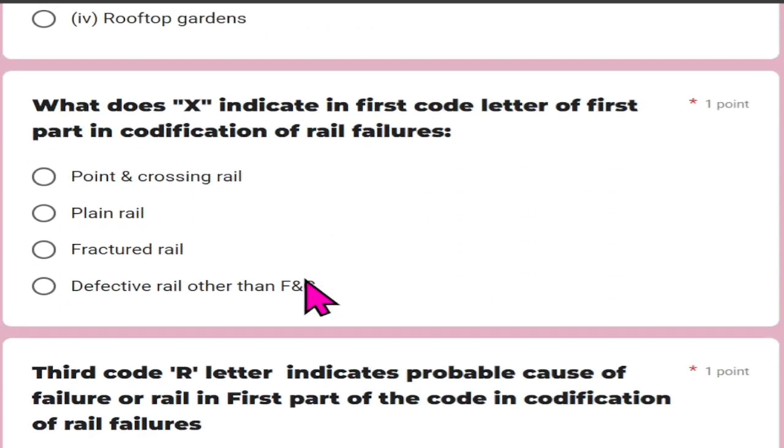What does X indicate in the first code letter of the first part in the codification of the rail fractures? And that is point and crossing.